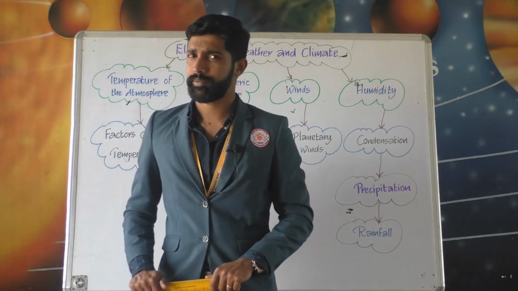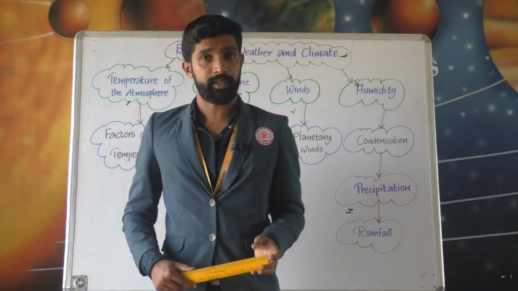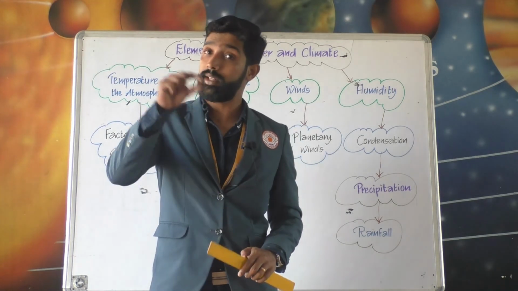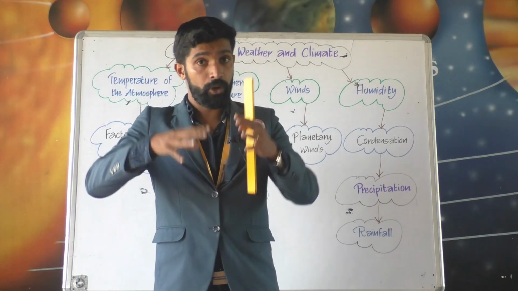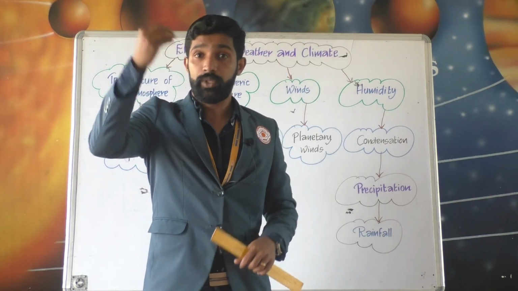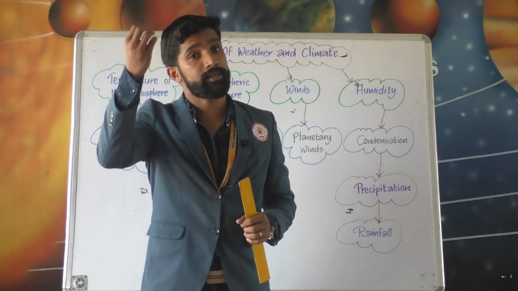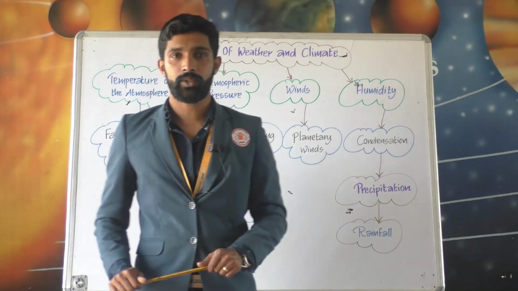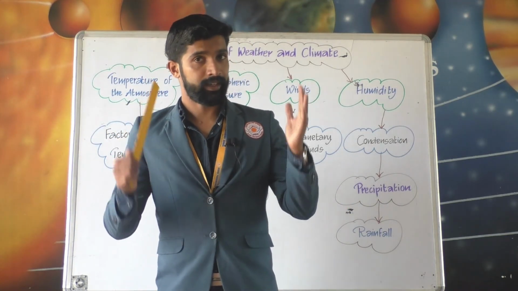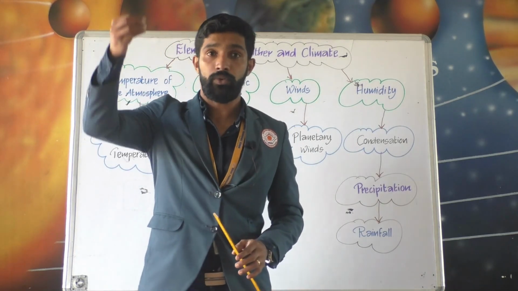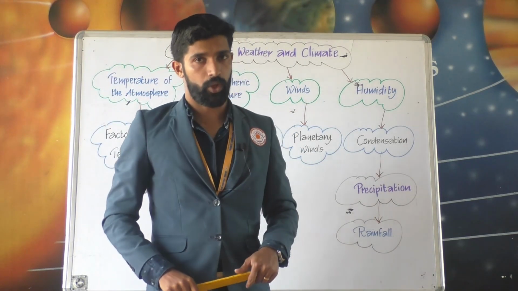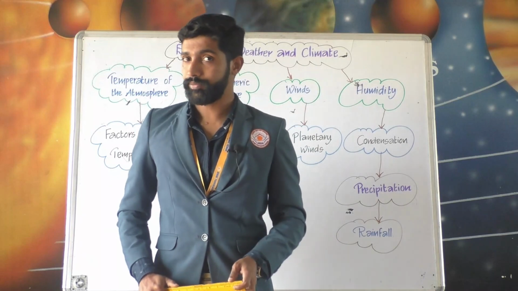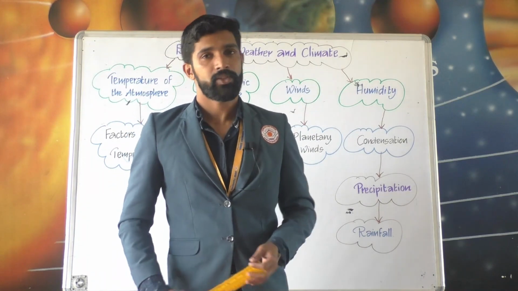Then precipitation, continuous condensation of water vapor in the air results in the formation of minute droplets of water. So when these droplets join together, they form bigger drops, then which become too heavy to float and start falling down. So this process is called precipitation. And the last one is rainfall. When the condensed water vapor in the clouds falls down in the form of water drops, it's known as what? Rain. So there are three types of rainfall: convectional, then relief, and cyclonic rainfall.